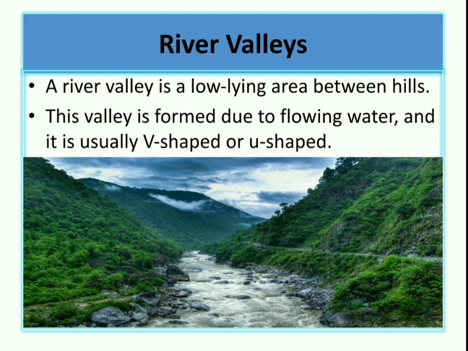Now, river valleys. A river valley is a low-lying area between the hills. See, between two hills, there is a low-lying area that is called a river valley. This river valley is formed due to flowing water. When water flows through the low-lying area between the hills, a river valley is formed, and it is usually V-shaped or U-shaped.